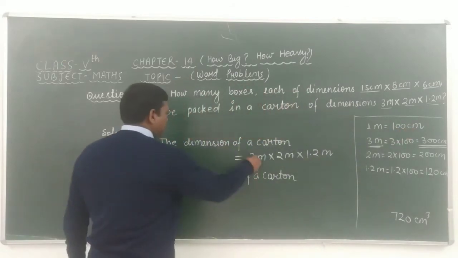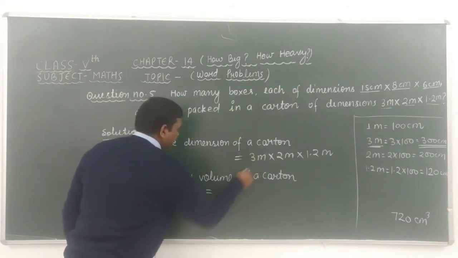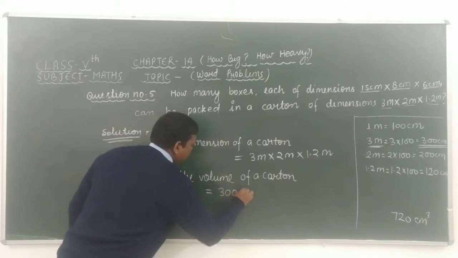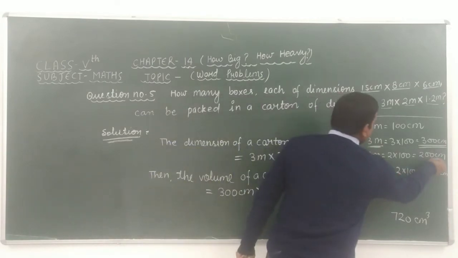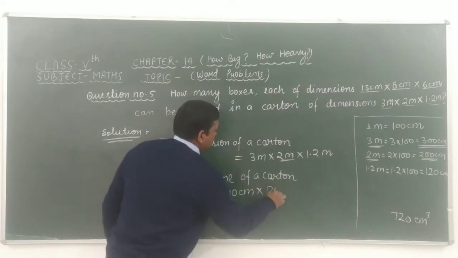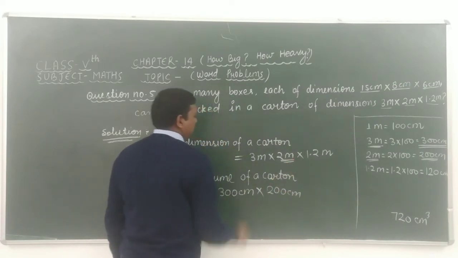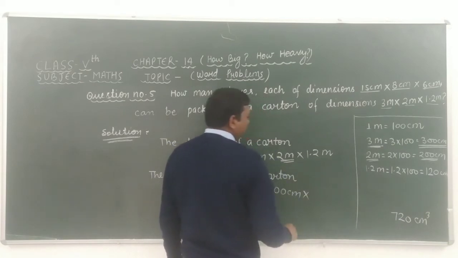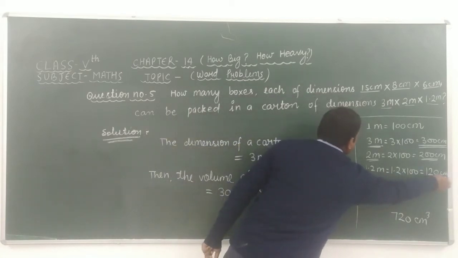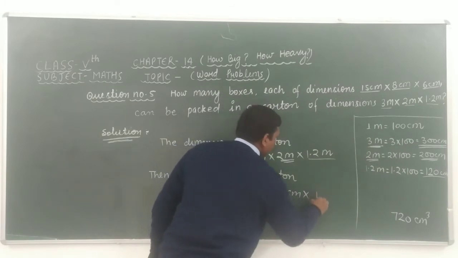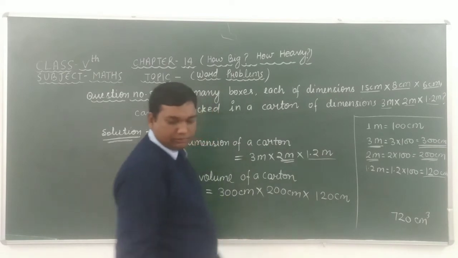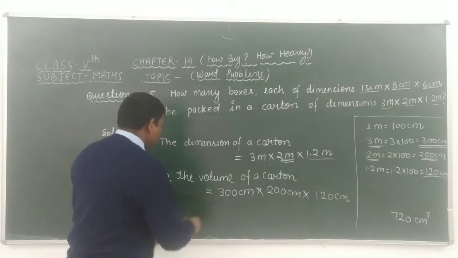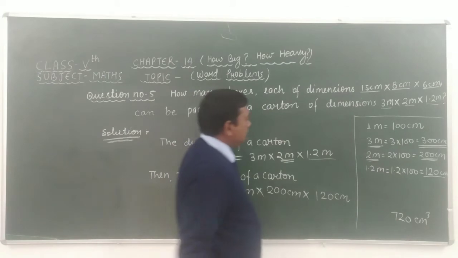Okay, look, then 3 meter is equal to 300 centimeter, into 2 meter is equal to 200 centimeter. It means that here we can write 200 centimeter in place of 2 meter. And into, here we can write 120 centimeter in place of 1.2 meter. Okay, this was understood. After multiplying these we get,